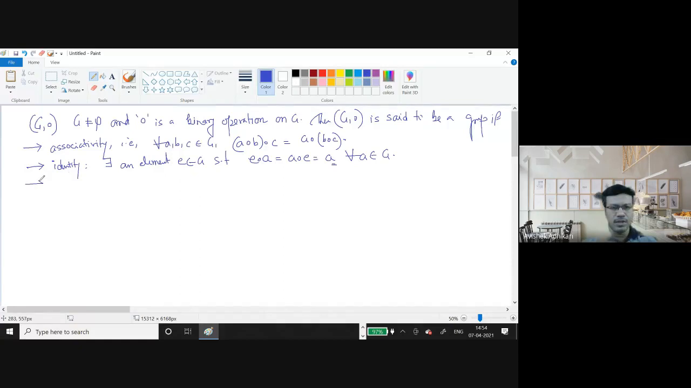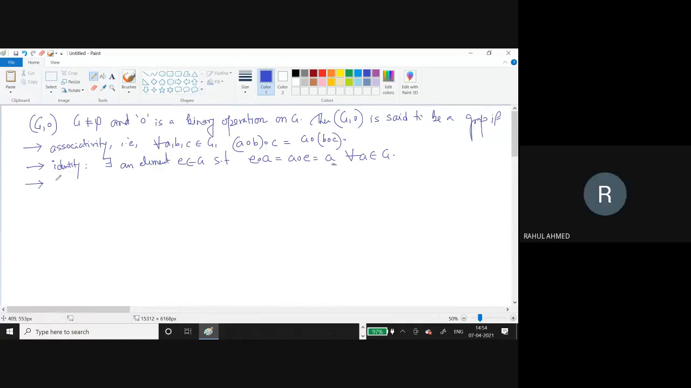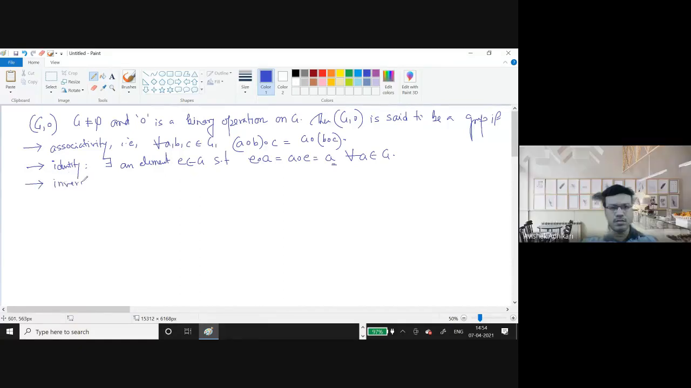And then the last one is inverse. What does it mean? For each A belonging to G, there exists some element B belonging to G such that A composition B equals B composition A equals E. So it has to be true for every A.